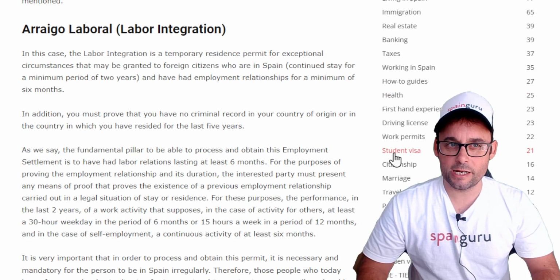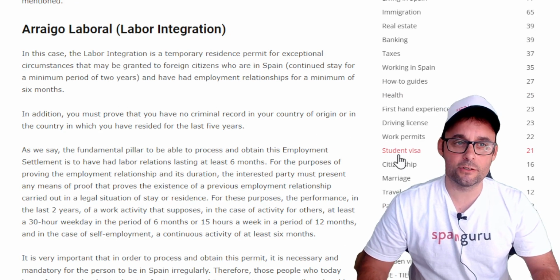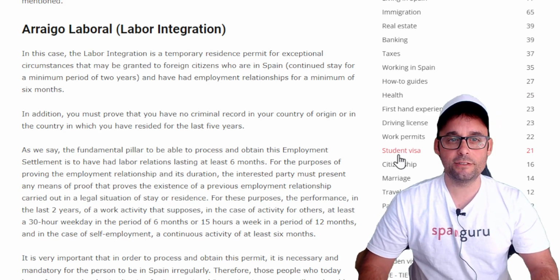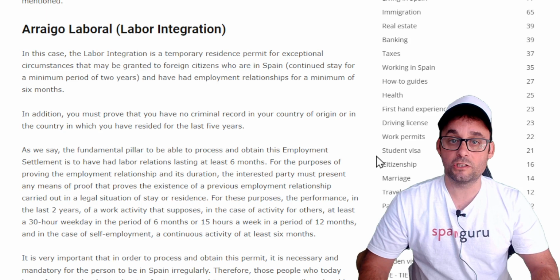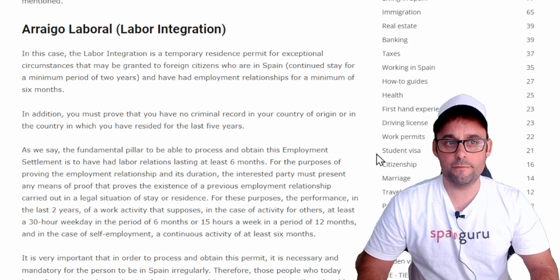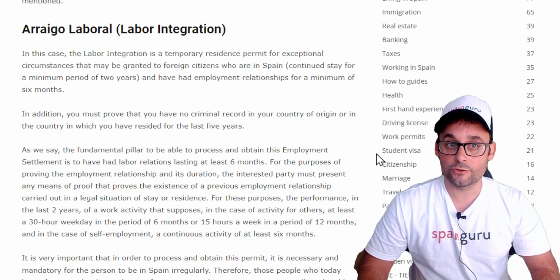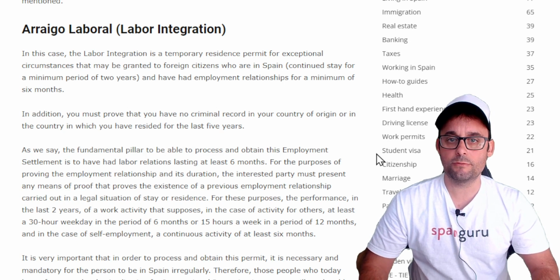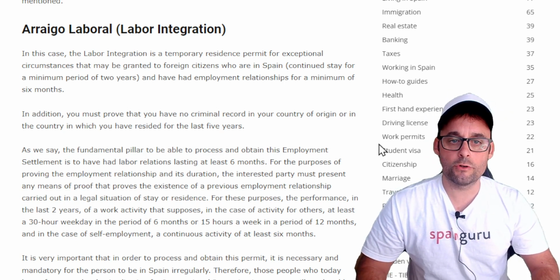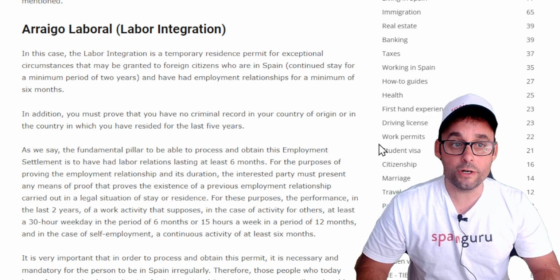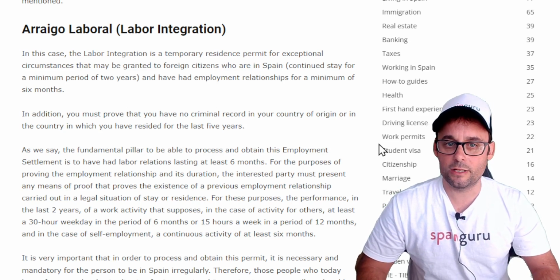Next type of arraigo, arraigo laboral or labor integration. In this case, the labor integration is a temporary residence permit for exceptional circumstances that may be granted to foreign citizens who are in Spain with a continuous stay for a minimum period of 2 years and have had employment relationships for a minimum of 6 months. In addition, you must prove that you have no criminal record in your country of origin or in the country in which you have resided for the last 5 years.